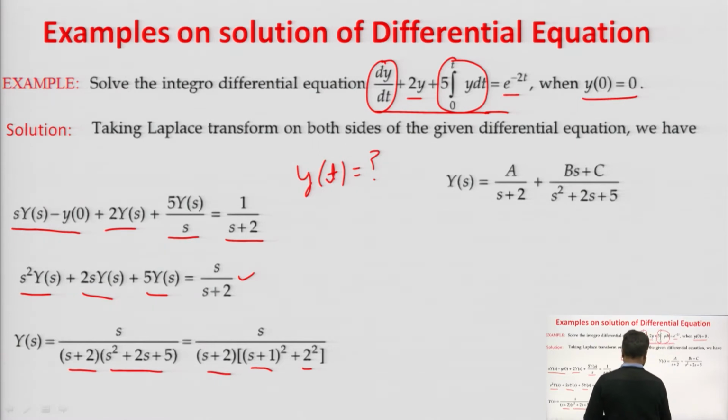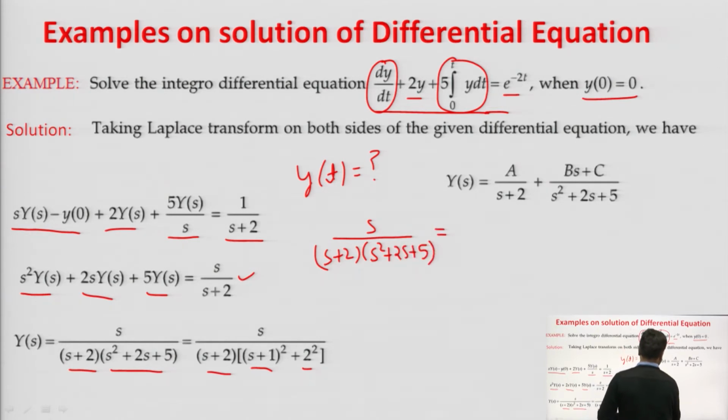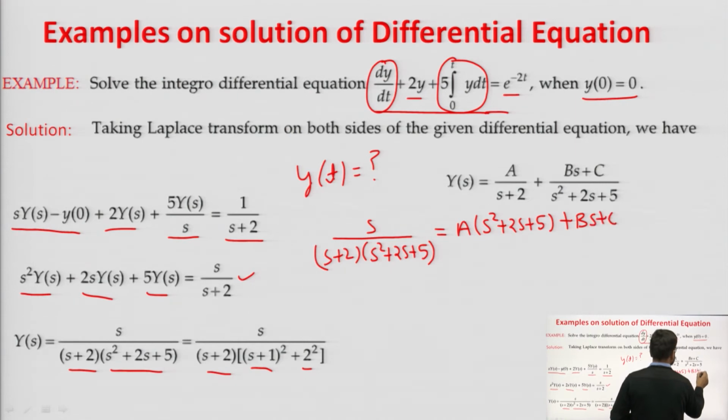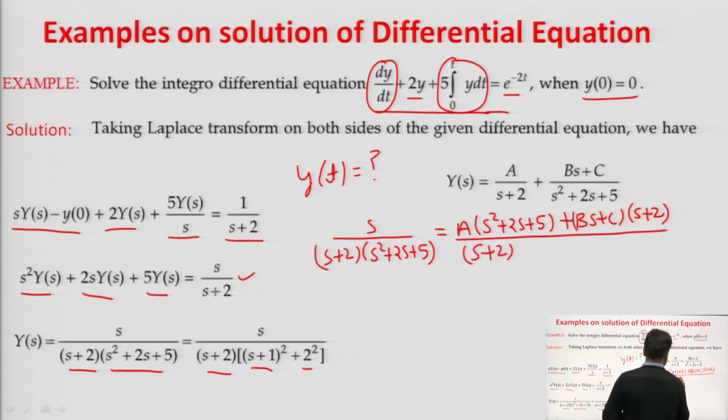So here we will do partial fraction and then after partial fraction we will find its inverse Laplace. So, it can be written as s upon (s plus 2)(s square plus 2s plus 5), which will be A into (s square plus 2s plus 5) plus (Bs plus C)(s plus 2), by (s plus 2)(s square plus 2s plus 5). This is what we are going to get by doing partial fraction.